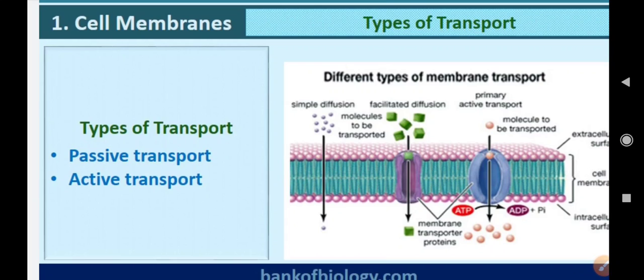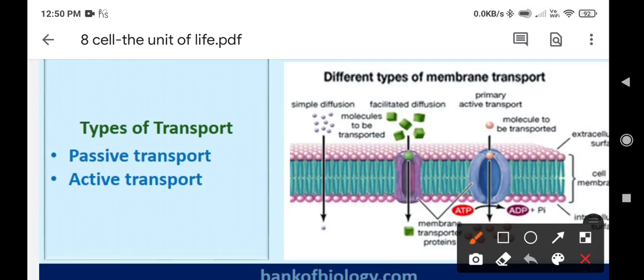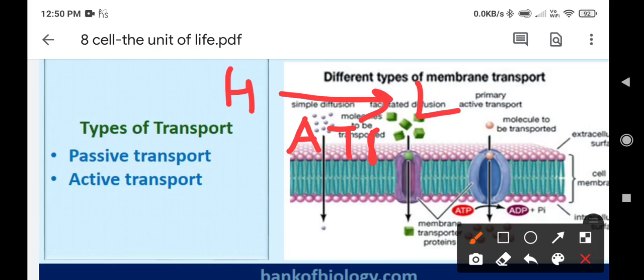Because these proteins are helping in transport, there are two types of transport which take place through the plasma membrane. One is known as passive transport, another one is known as active transport. Passive transport means when anything moves from higher concentration to lower concentration without using energy.